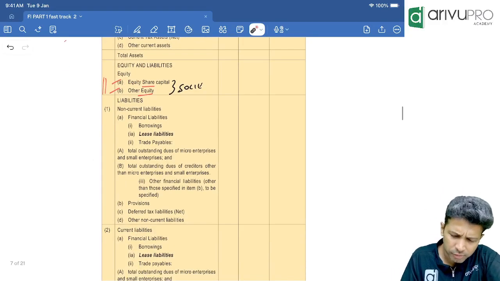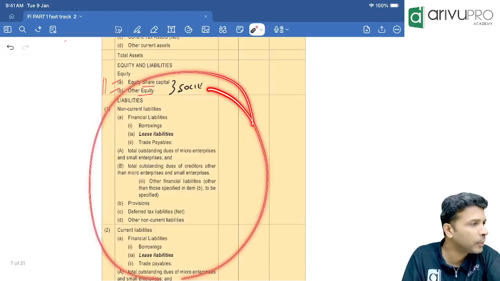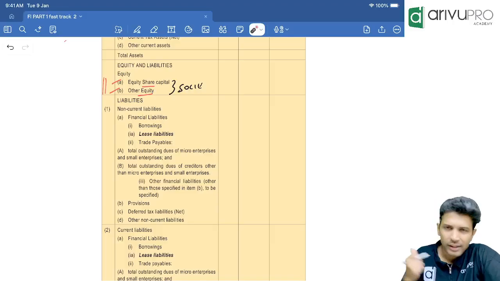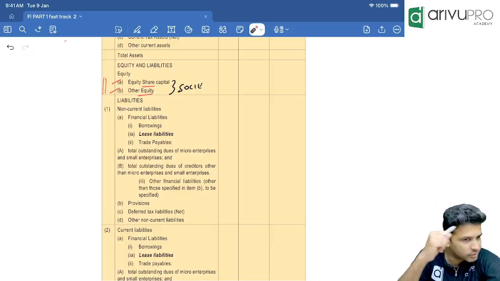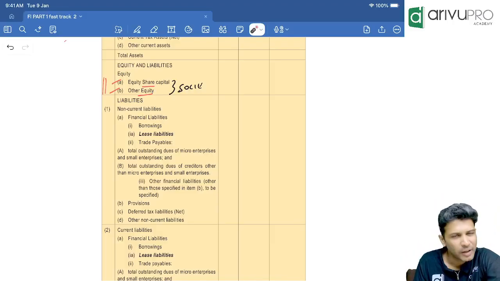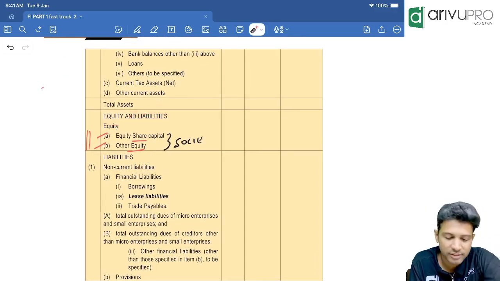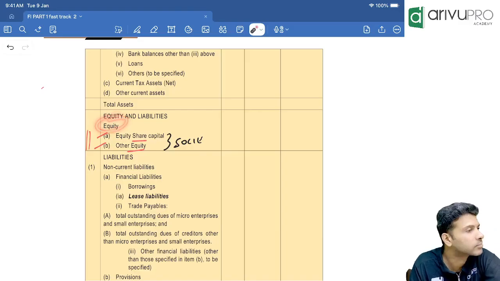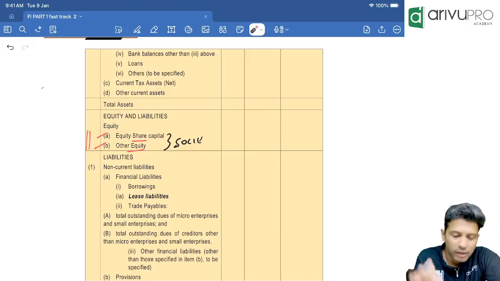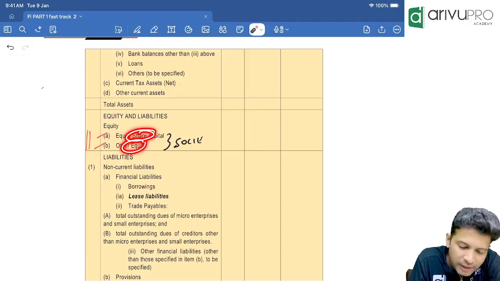I've brought the format for your reference; it will be helpful for a couple of questions. Only the first part is different. Rest everything is pretty much the same. After total assets, you will have equity and liabilities. Under that, you will show equity: share capital and other equity.